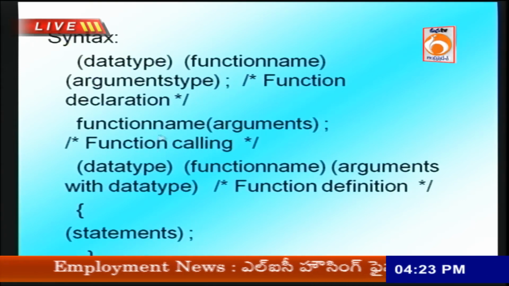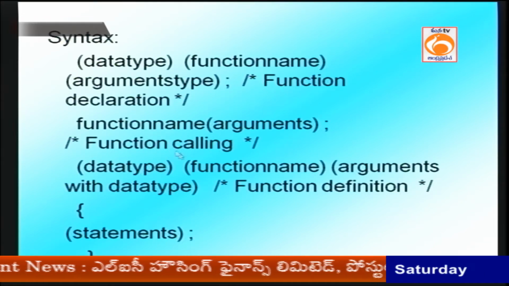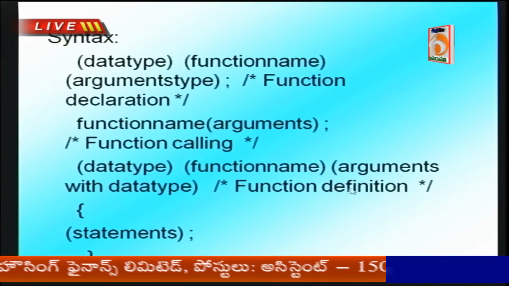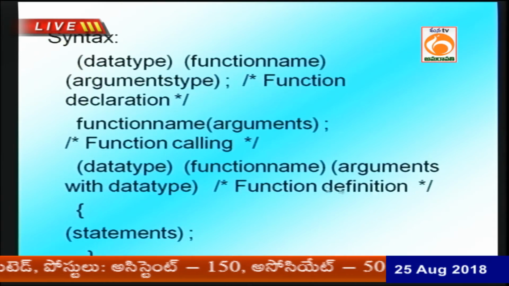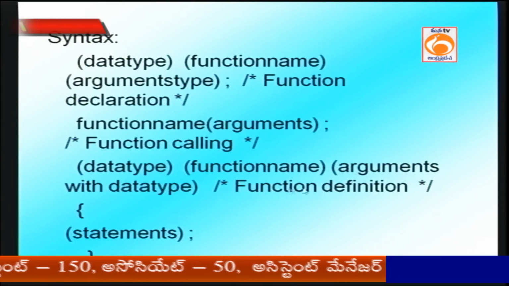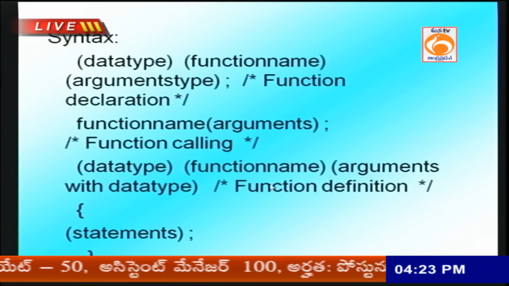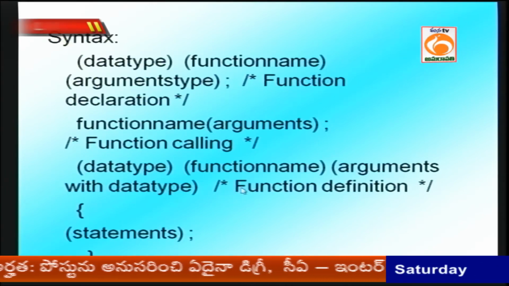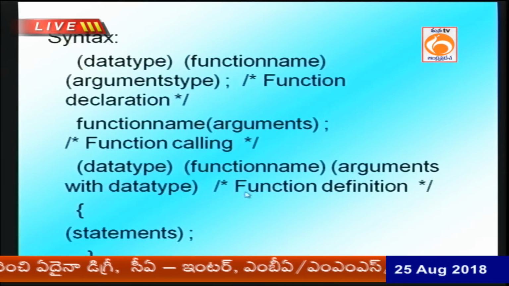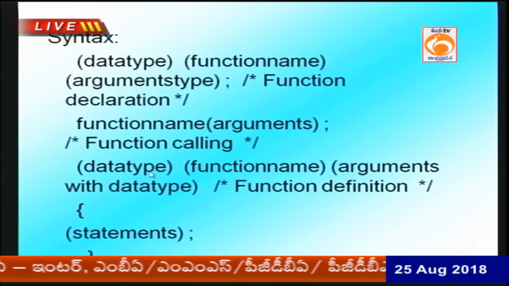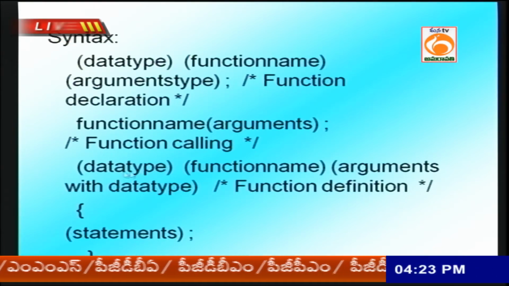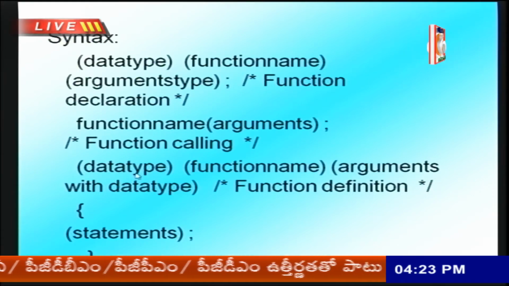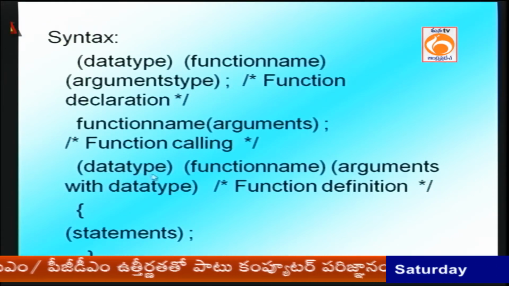After calling the function, what is the third step of C language functions? Function definition, or function body. Where should the function body be written? After the main function. How to explain the function definition? Data type, I mean void or no return. Void means no return, or return type int, char, like this.